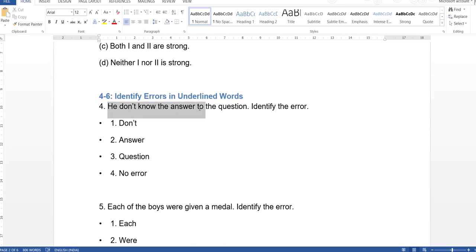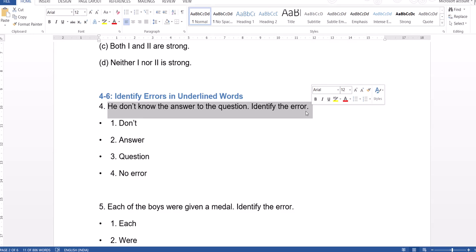We do not know the answer to the question. Identify the error. As we discussed in our previous papers as well, whenever you are solving a sentence correction or any error question, always remember the different types of errors that are present in English. As I always say, first check whether subject and verb are agreed or not.